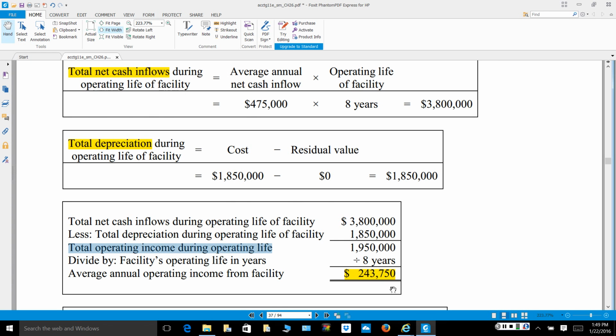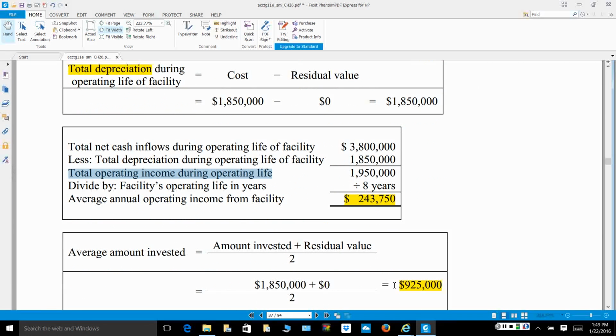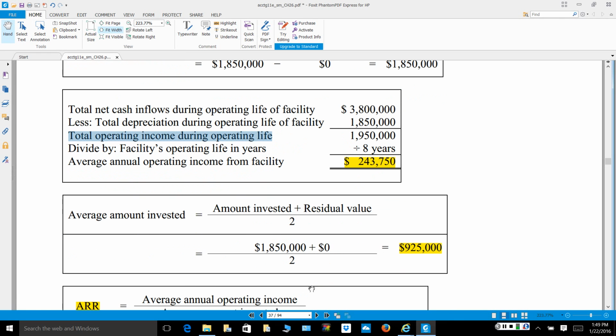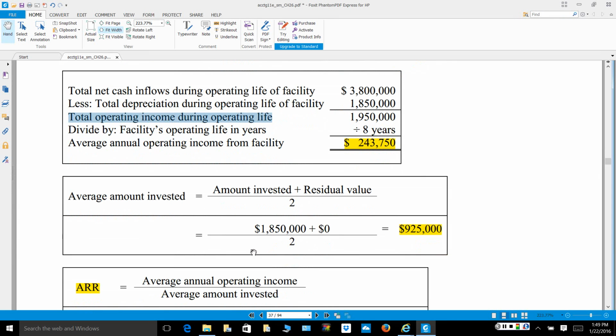So now that I know the average amount of operating income, I want to determine the average amount invested, which is simply the $1,850,000 plus any residual value, but they told us the park wouldn't have any residual value. So I have to calculate my average amount invested. It is simply the $1,850,000 divided by 2. Now I have what I need for the accounting rate of return.